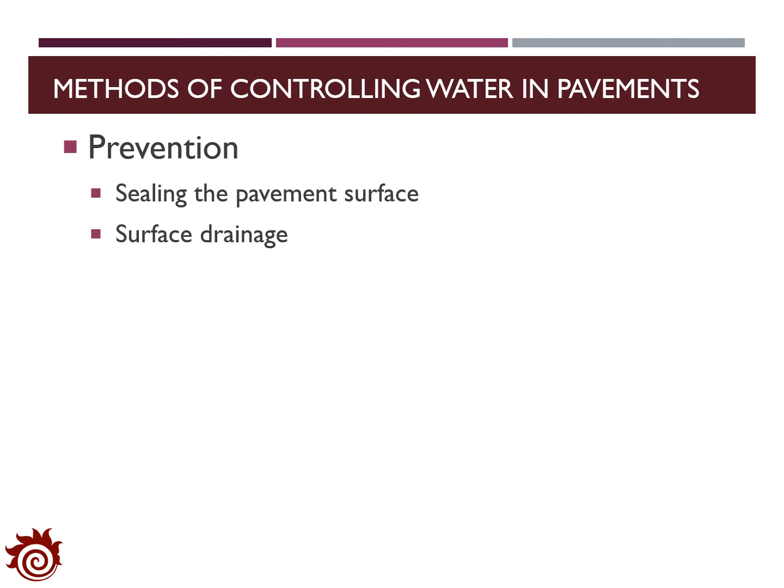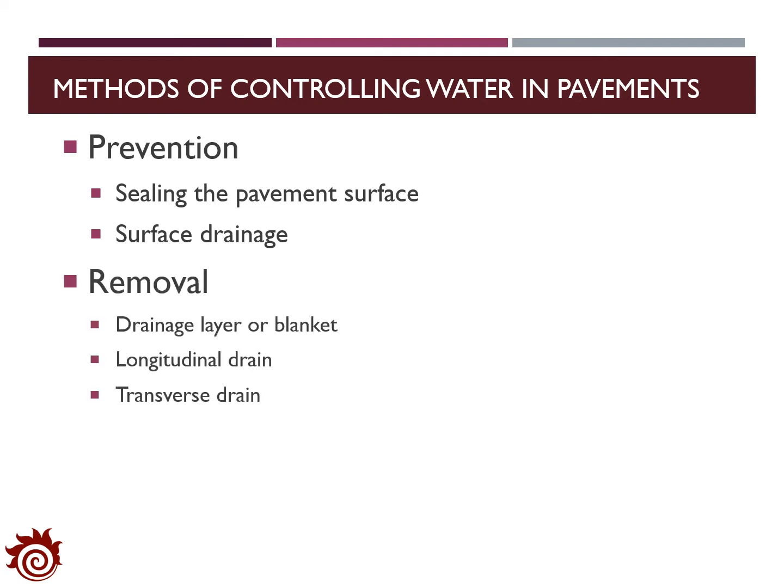Based on the three steps mentioned on the previous page, there are three methods defined to control the water in the pavement. The first method is prevention. In this method, we will seal the pavement surface and design the surface drainage system so that we can prevent the water from entering the pavement structure.